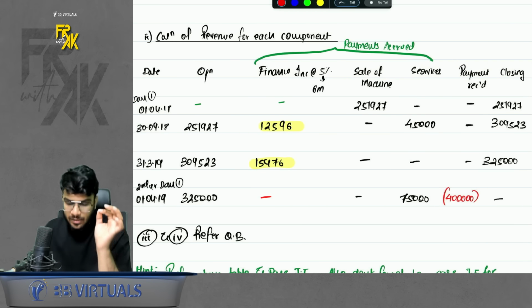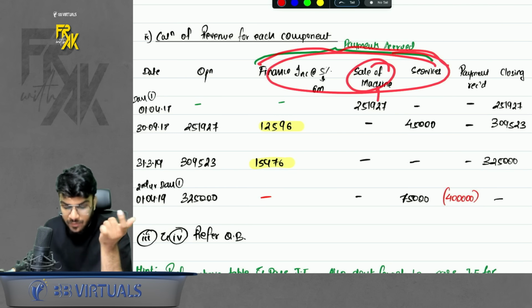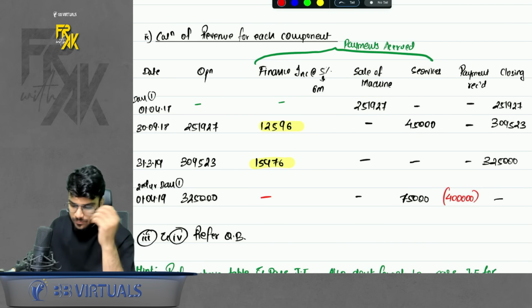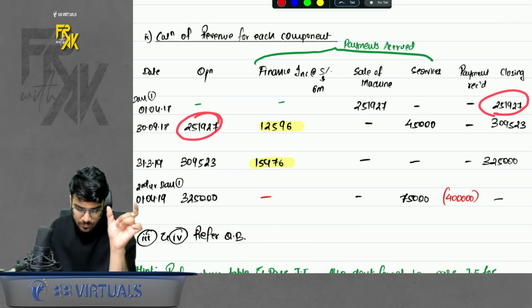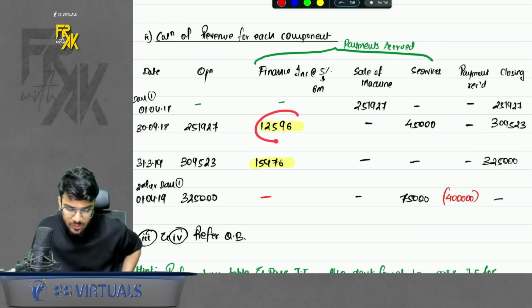But on the first date, did any of the 3 components accrue any revenue? Yes. Sale of machine accrued a revenue. So book that. Repayment received nothing because payment will be received after 1 year. Closing date. After 6 months, book the finance interest. Rate of 5% for 6 months was given in the question. So we booked the finance income.